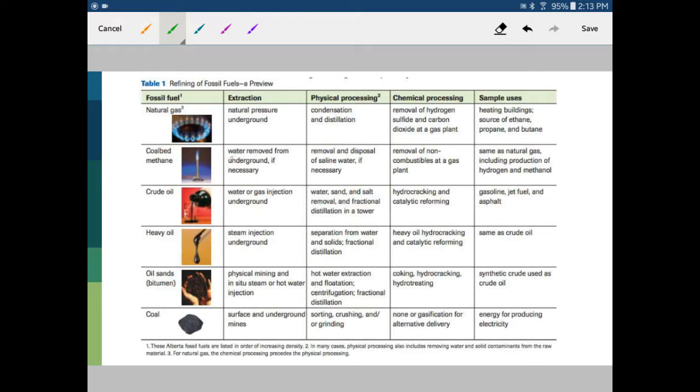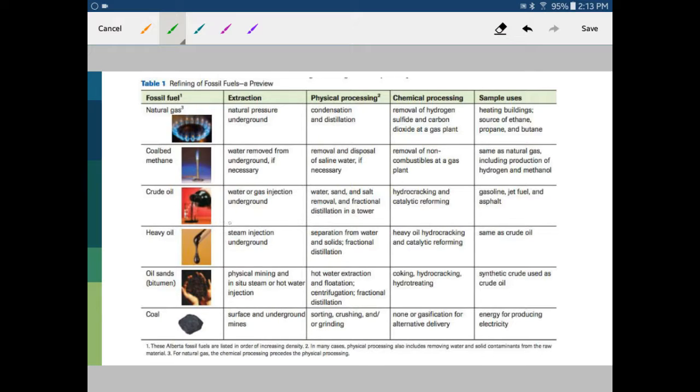It's removed from a complicated system of wells that use water underground to pump this coal bed methane out. We use it for the same uses as our natural gas in the first row here, but it's a little bit more complicated extraction method.